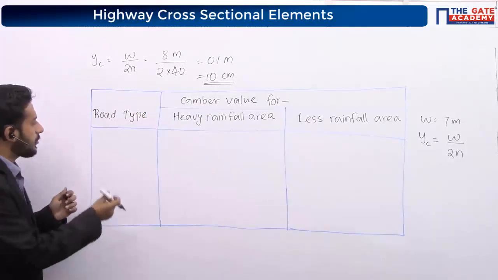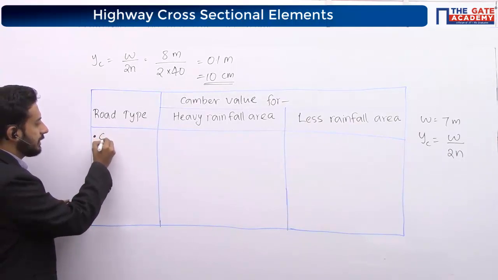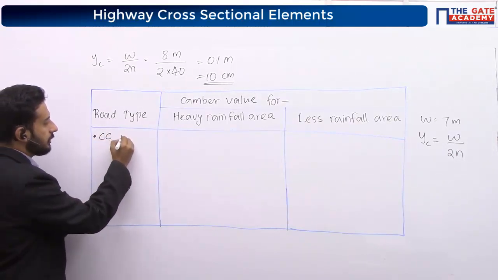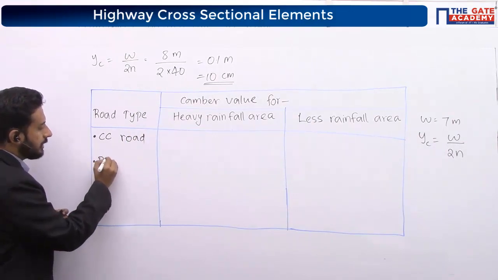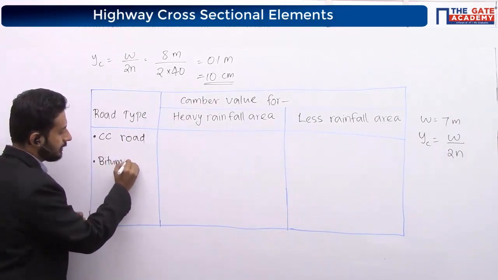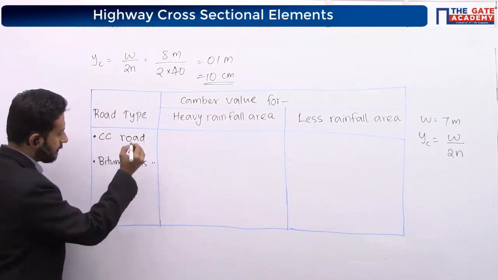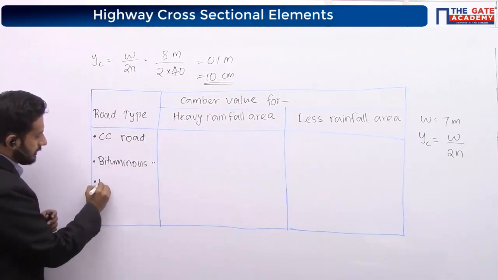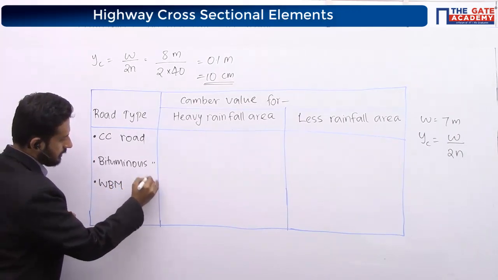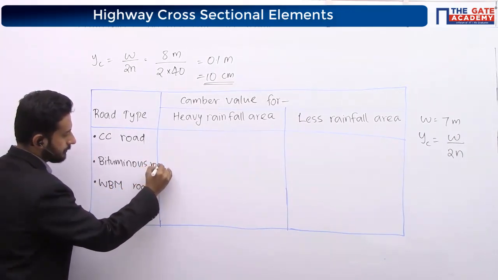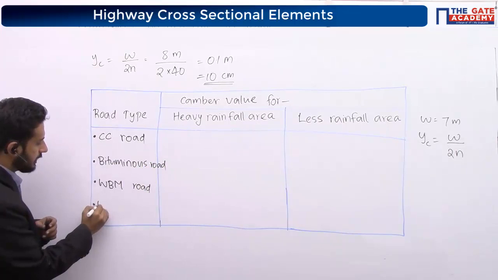So based on 4 different types of pavement: cement concrete road, then bituminous road, which is nothing but our flexible bituminous road, then WBM road. This is also a road only. Then we are having earth road.